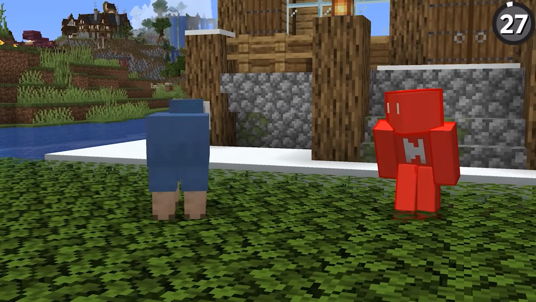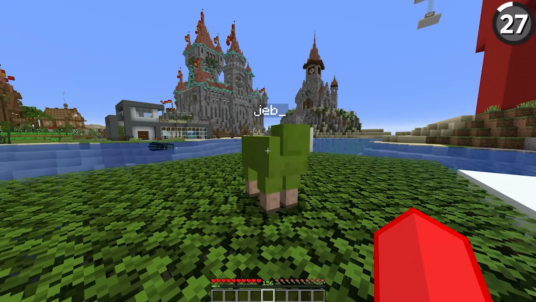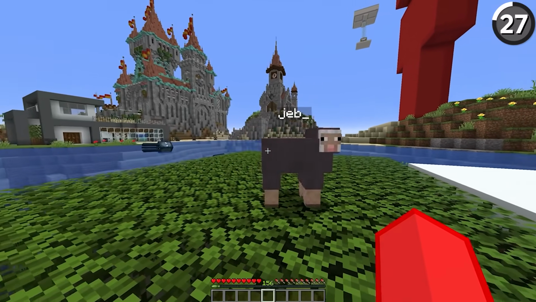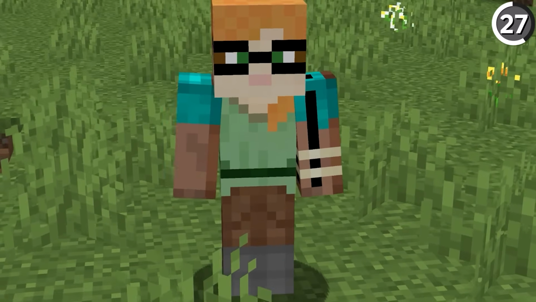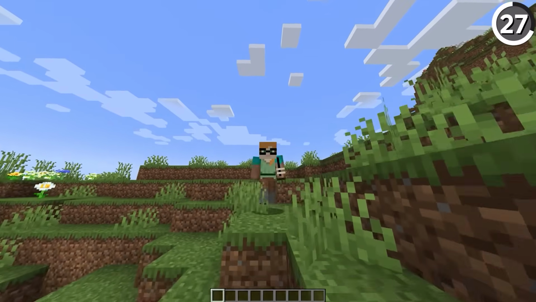Most Minecraft players know about the Jeb sheep, a name tag Easter egg where if you name a sheep after Minecraft's lead designer, it becomes something you might not want to look at if you have photosensitivity. But what's lesser known is the other Easter egg surrounding Minecraft's second favorite redhead, Alex. When Alex was added back in 1.8, the texture had an invisible layer in the shape of glasses, and this is likely in reference to Jeb himself, and how he wants the players to know that he's always watching.